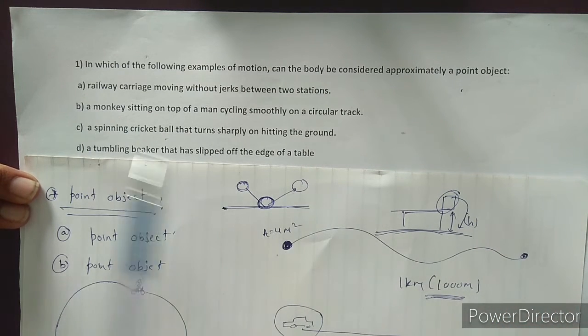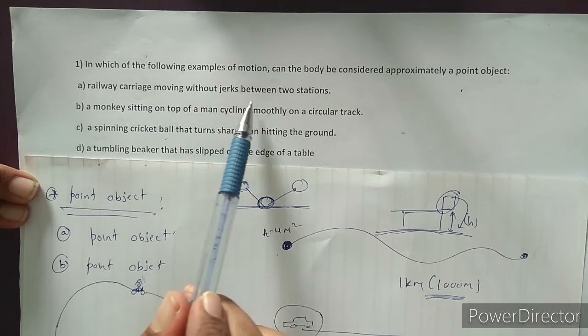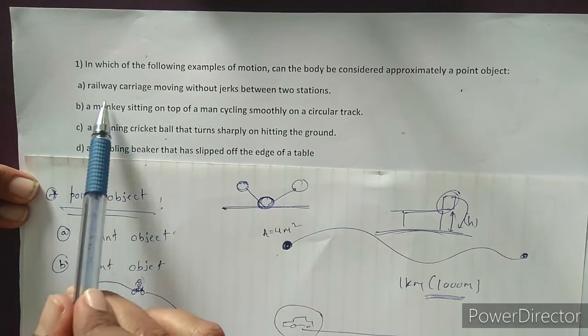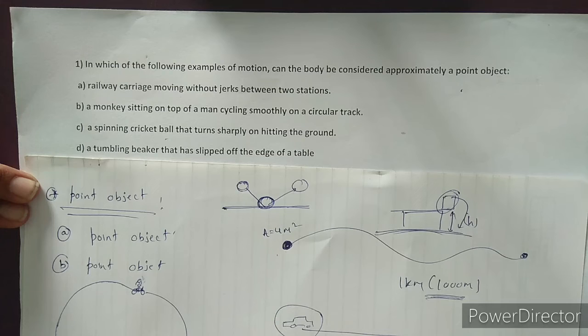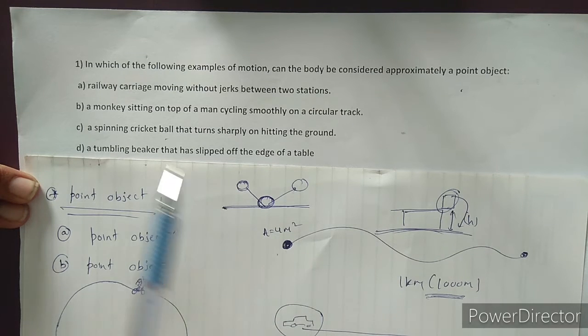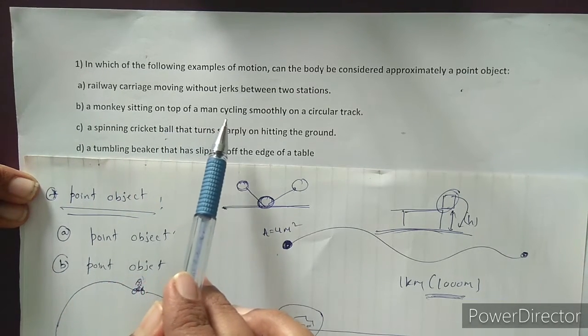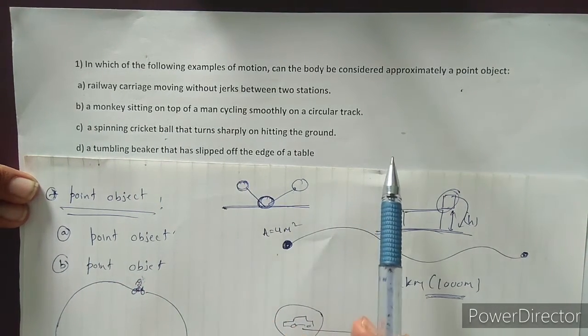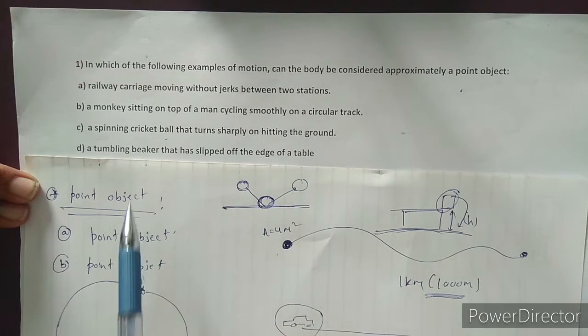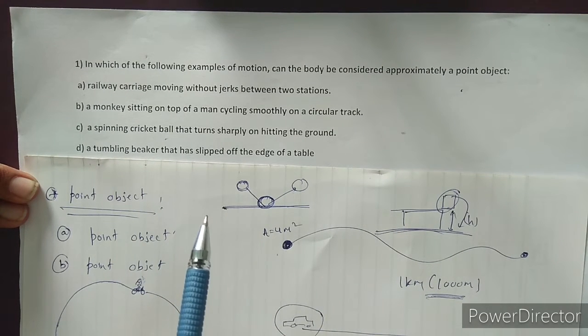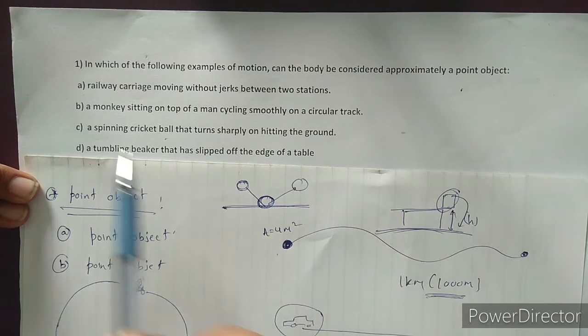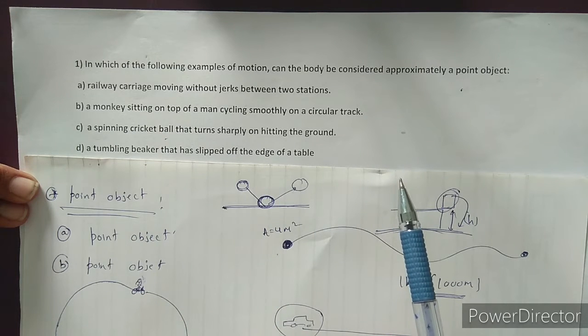In the first example, a railway carriage moves without jerks between two stations. In this case, the distance between the two stations is large, so the railway carriage is considered a point object. In the second, a monkey sits on top of a man cycling smoothly on a circular track. The man follows a circular path. In such cases, the distance traveled by the man is large compared to the size of the monkey, so the monkey is considered a point object.